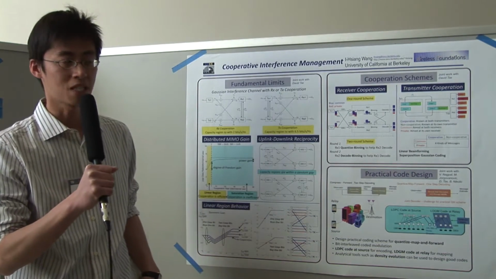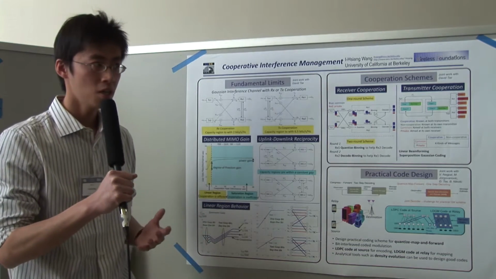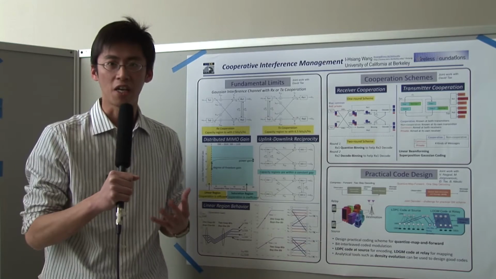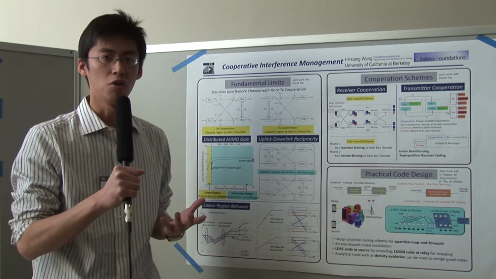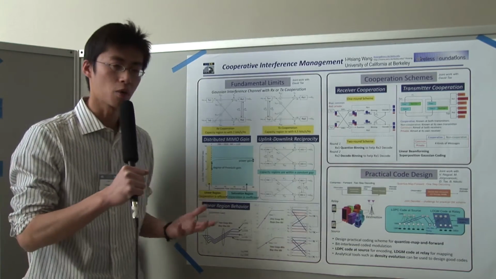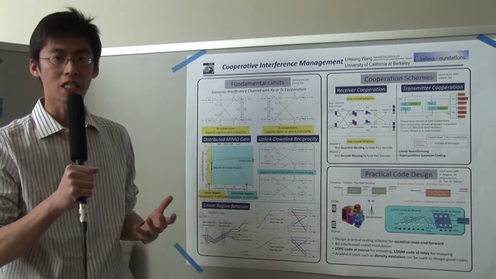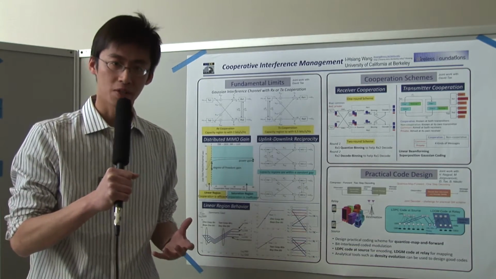It is a common belief that cooperation among radios can help manage interference by forming distributed MIMO systems. It is also a common misconception that they can cooperate in an unlimited manner. In most scenarios, however, they cannot, and the rate at which they can cooperate is limited due to various physical constraints. In this work, we explore theoretical and practical aspects of interference management with limited cooperation among radios.